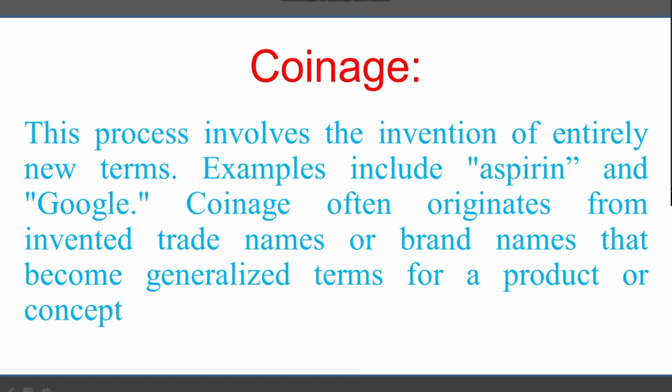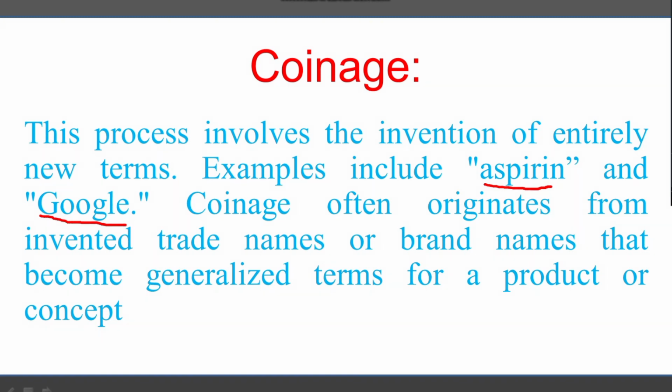Okay, so for example, we have here aspirin, and as well as we have google. These are two terms. Aspirin is the name of a medicine, and when it was invented it was given the name aspirin. And another is google, which was not the name of the search engine previously, but later it was given the name google. So we will have the explanation now.